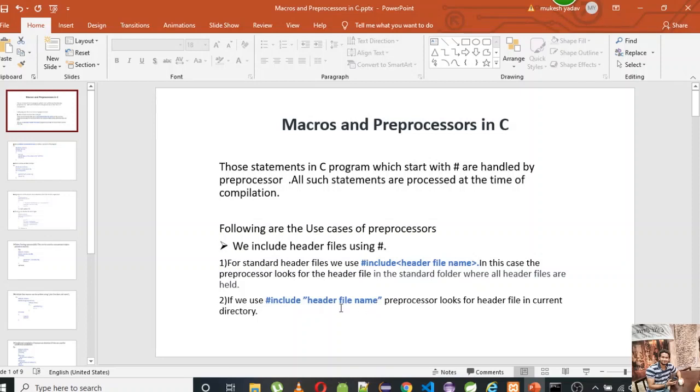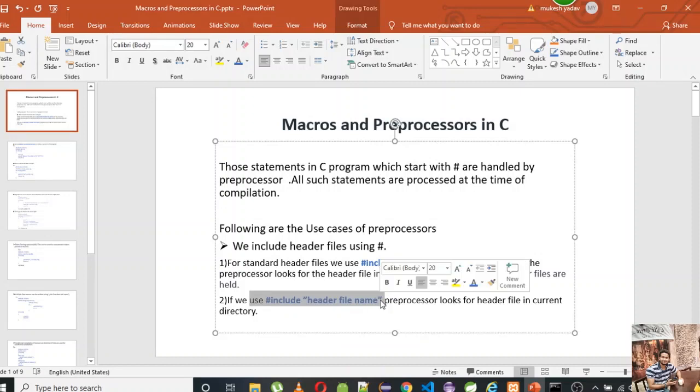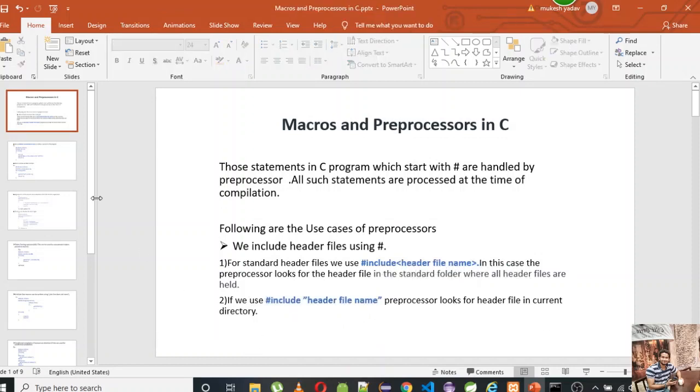So the basic use case difference is, when you want to use some standard library or a standard header file, you can use this format. And if you want to use one of your own header files, you can keep your own defined header file in the same directory where your program is kept, and use this syntax to include that header file in your program. So that is the basic difference. Okay, so moving on.